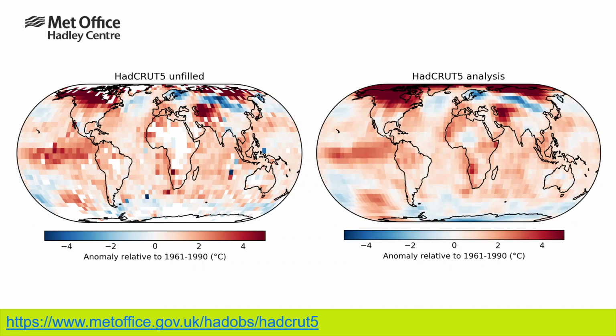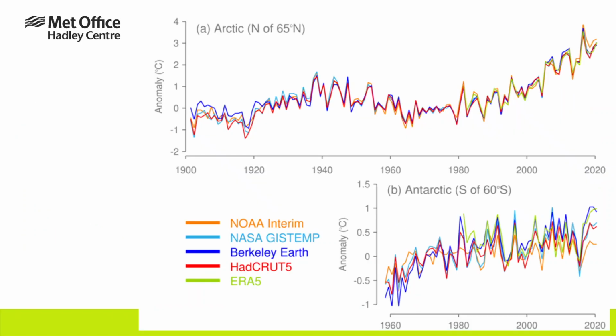So what about these other areas? Well, for the Arctic, despite differences between datasets, as shown in this time series of Arctic average temperatures, the signal, be it from multi-decadal variability or the long-term trend, is much larger than the differences between datasets, which is a proxy for the uncertainty. For the Antarctic, on the other hand, not only are the differences between datasets larger relative to any interesting signals, but the record is also significantly shorter.